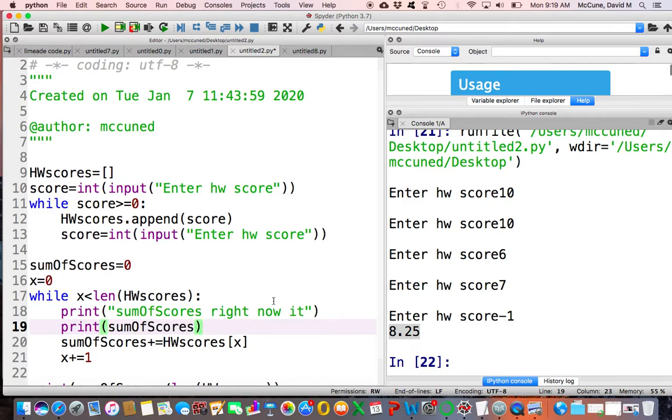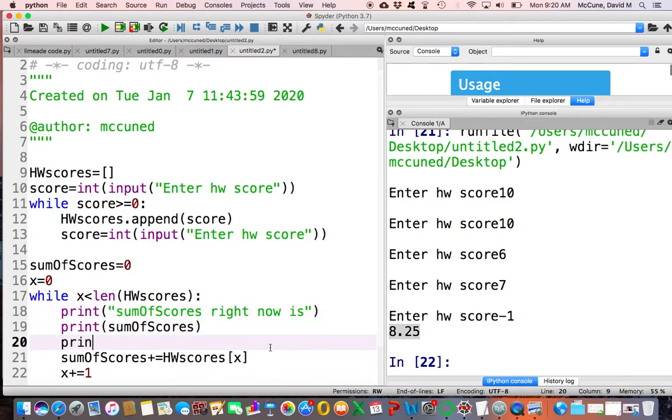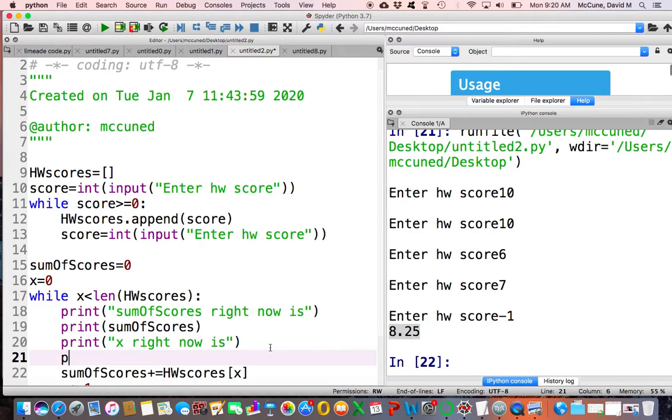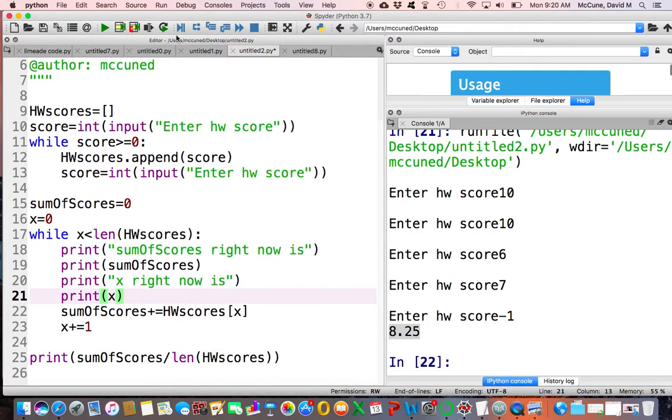So print "sum of scores right now is" and have it print sum of scores, if you're confused as to what things are. And also print what that x value is if you want: "x right now is", and have it print x. You can force it to print things if you want to, just to see what's happening.